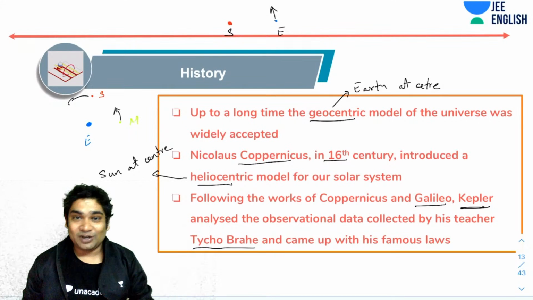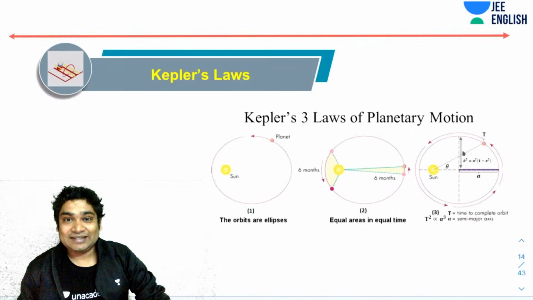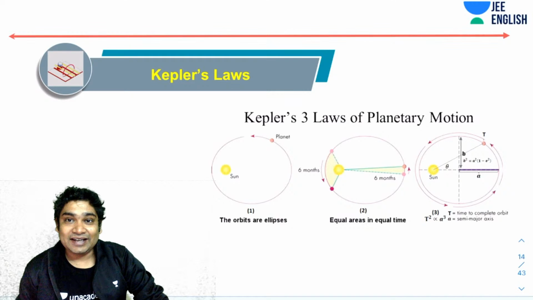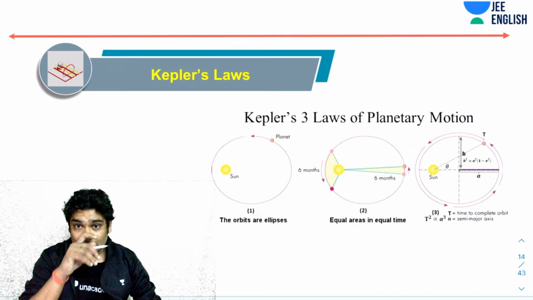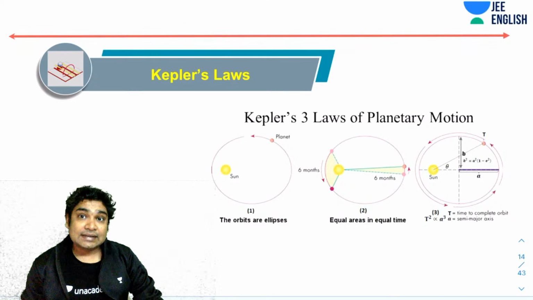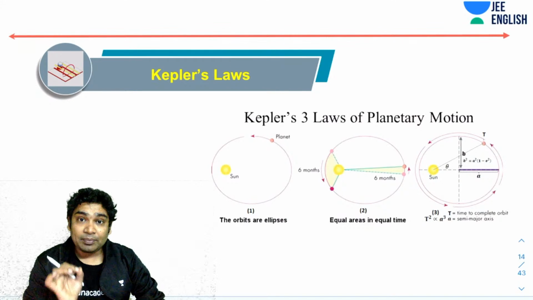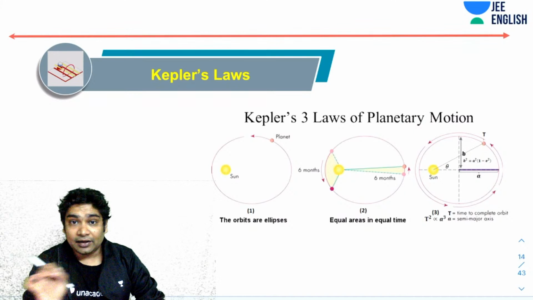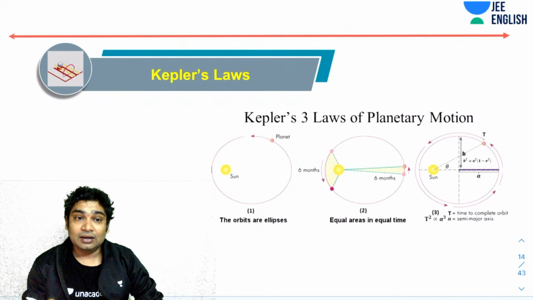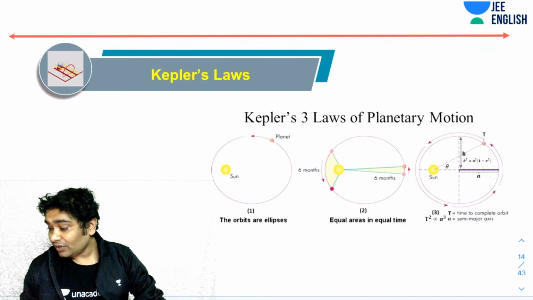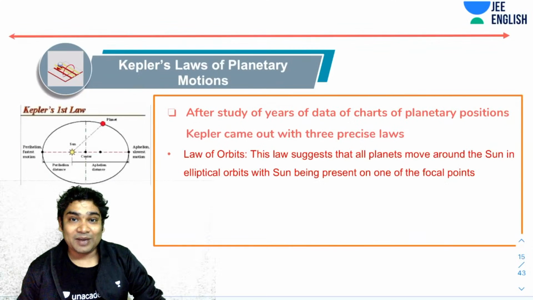So next we will talk about this. That is the topic of discussion next: Kepler's laws. There are three laws that Kepler gave by analyzing the sky charts. And it turns out these three laws became the main premise of the entire equation that Newton proposed. So, a very important contribution by Kepler.